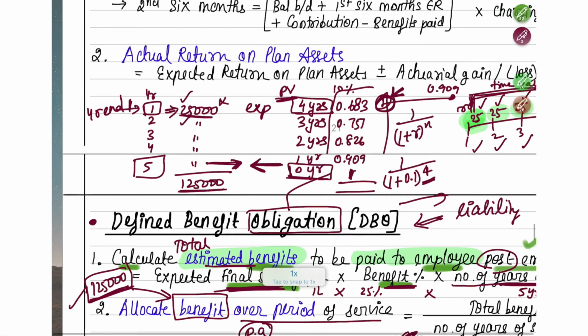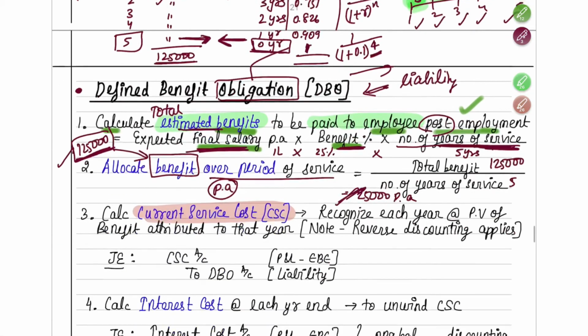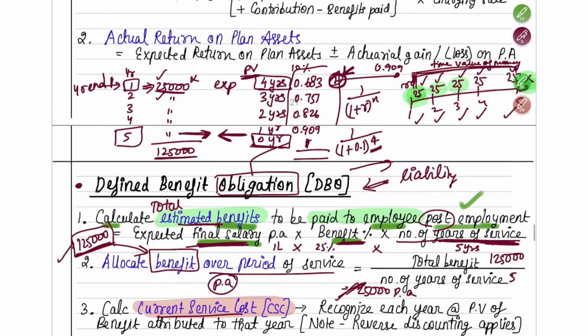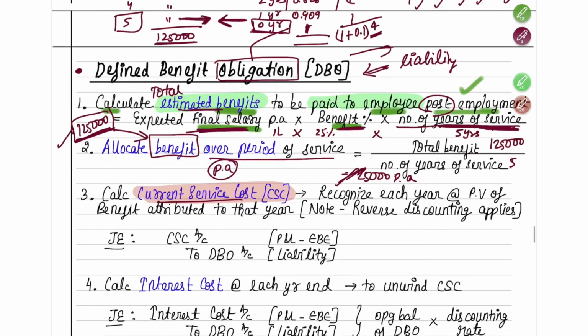Okay. So there's a sum related to this. That's why I've taught you. Okay. So you have to find out current service cost. Current service cost is nothing but the present value. The present value that you're finding out, which you have to record every year in your books. Every year you cannot record as 25,000. You have to record the present value. So that is your current service cost. The present value is in another way called current service cost.